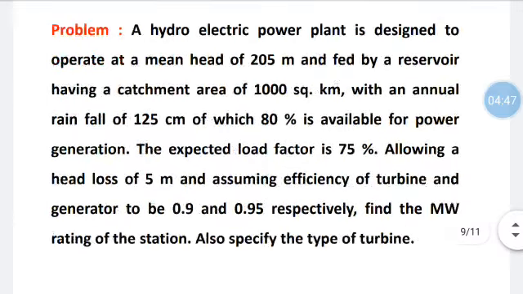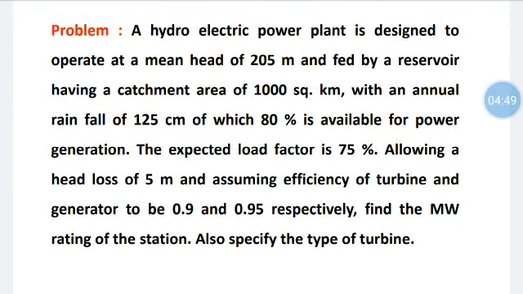A problem is worked out on hydroelectric power plant capacity calculation and also the type of turbine selection. See here in this problem, the water head considered is 205 meters, and the water catchment area, that means reservoir catchment area, is 1000 square kilometers. Annual rainfall is around 1.25 meters, 125 centimeters, of which 80% is available for power generation, and the load factor is 75%. Head loss is 5 meters.